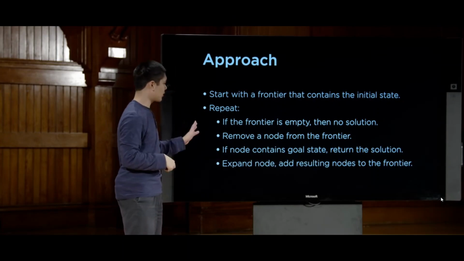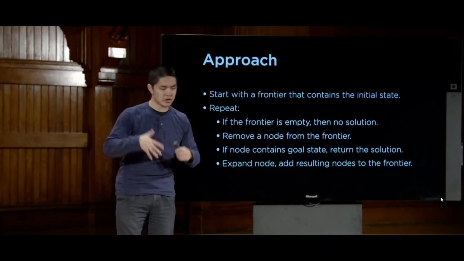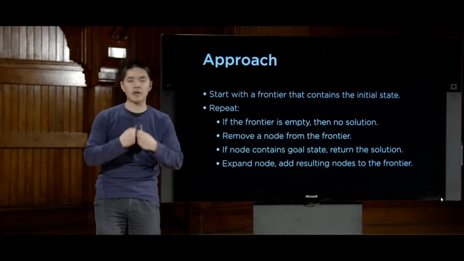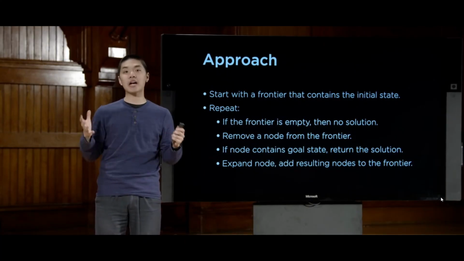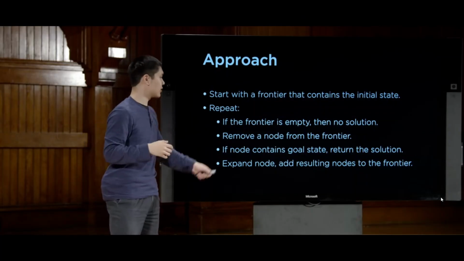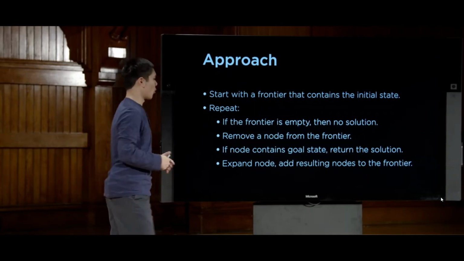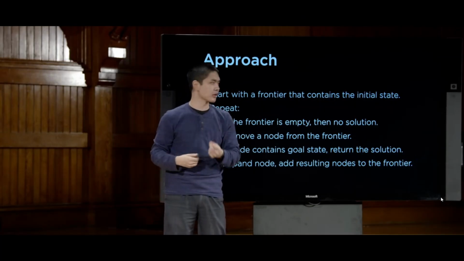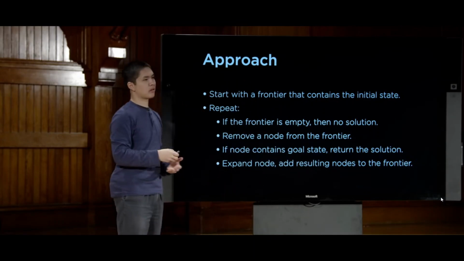And otherwise, what we'll need to do is we'll need to expand the node. And this is a term of art in artificial intelligence. To expand the node just means to look at all of the neighbors of that node. In other words, consider all of the possible actions that I could take from the state that this node is representing, and what nodes could I get to from that. We're going to take all of those nodes, the next nodes that I can get to from this current one I'm looking at, and add those to the frontier. And then we'll repeat this process.